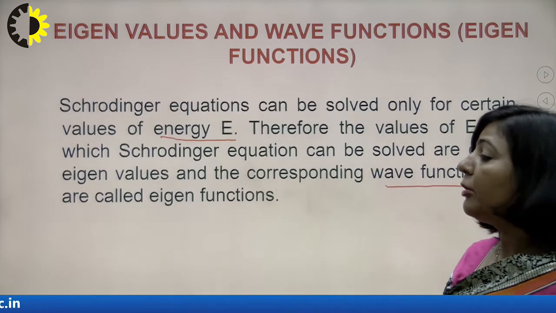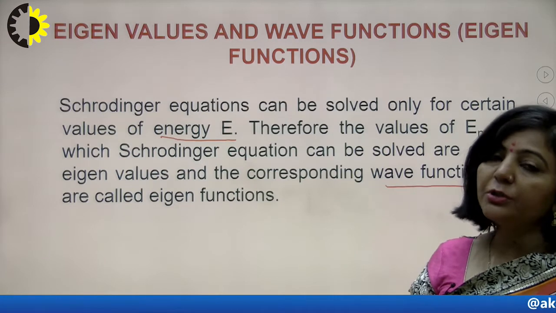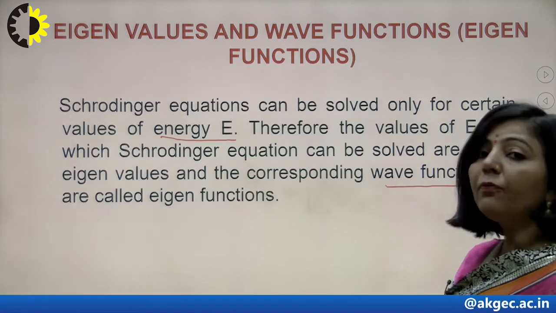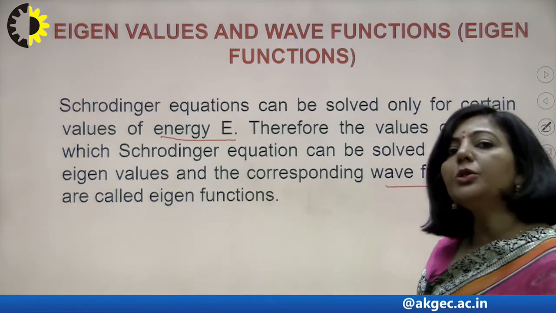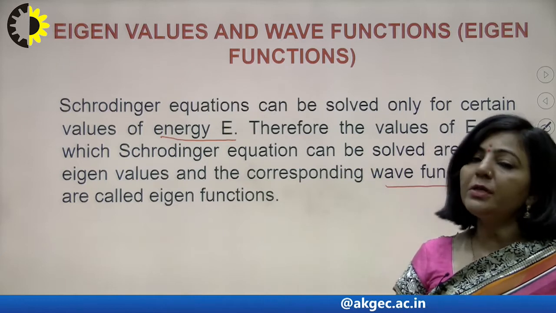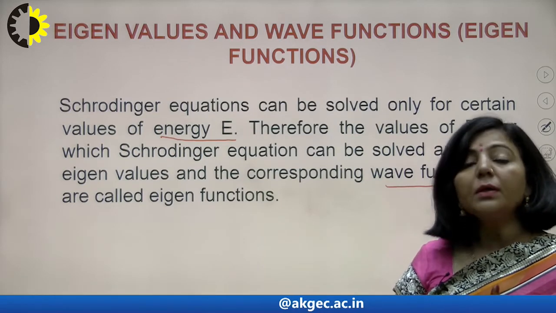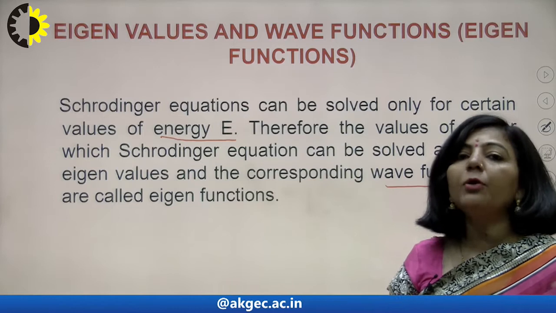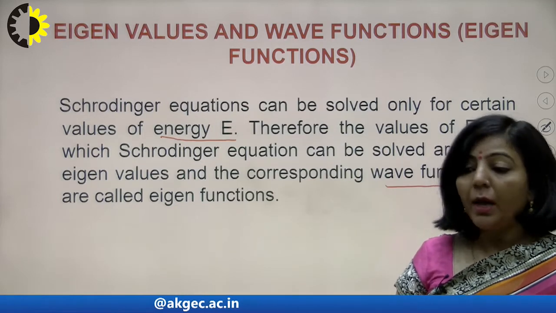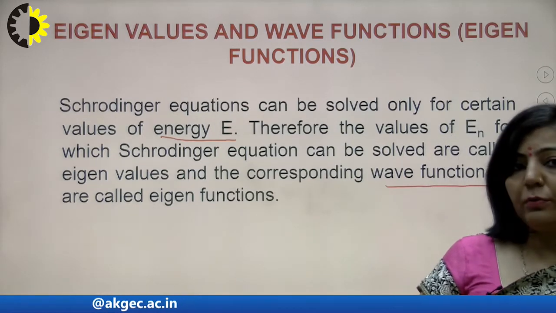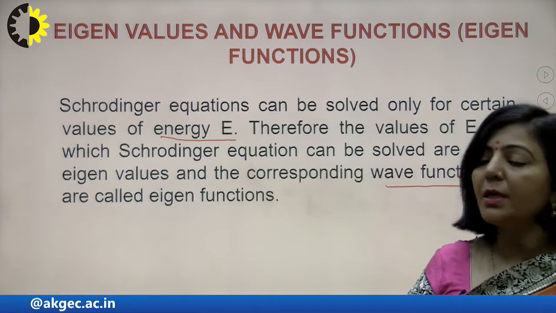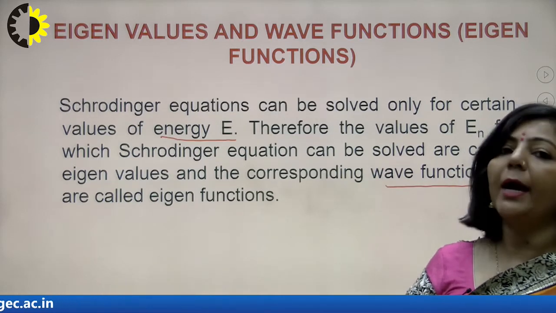The meaning of eigenvalues is that you can solve the Schrödinger equation only for certain values of energy. Those energy values are known as energy eigenvalues, and corresponding to them you have certain wave functions, which are known as eigenfunctions.